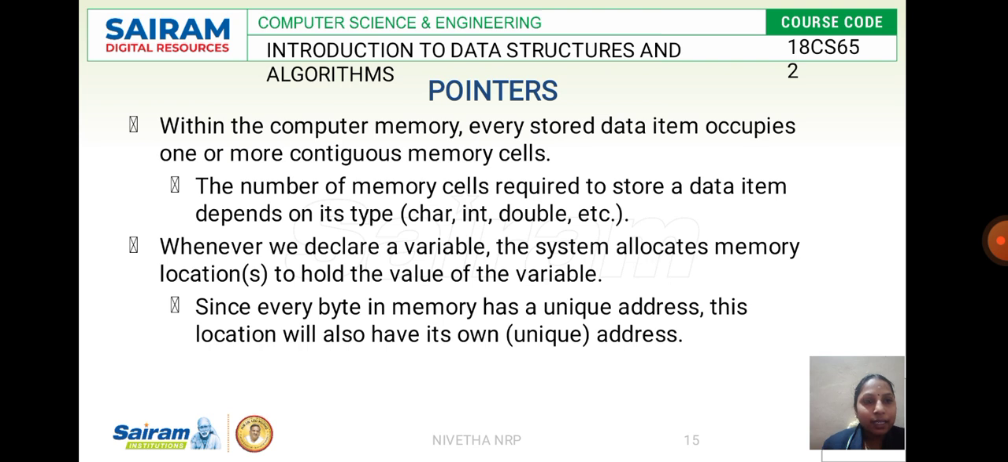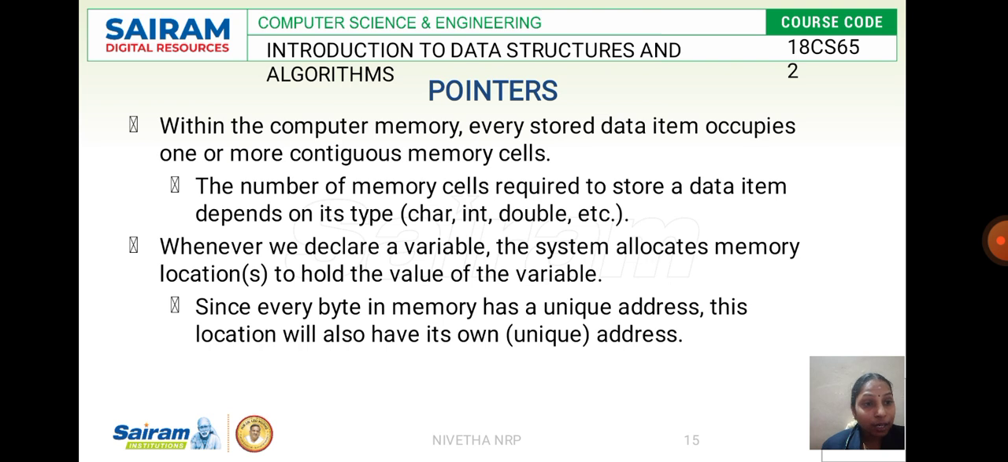And the allocation of memory depends upon the data type we use. For character it is 1, for integer it is 2, and for double it is 4. So based upon the data type used, memory will be allocated. So when you declare a variable, based on the data type, the memory will be automatically allocated to hold the value that a user gives.